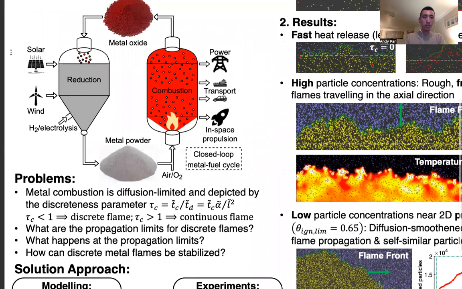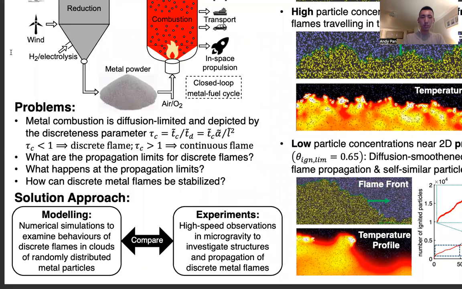So how exactly does metal powder burn? Well, since metal particles are much smaller than the distance between them, their combustion is limited by interparticle diffusion and constitutes the discrete regime of combustion.